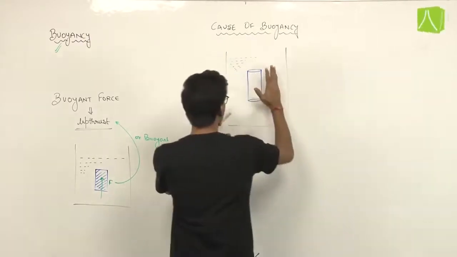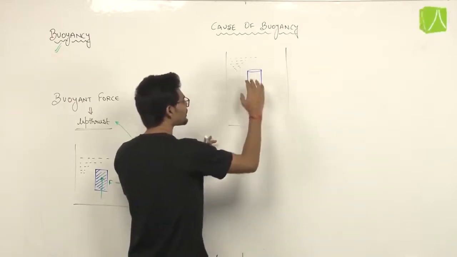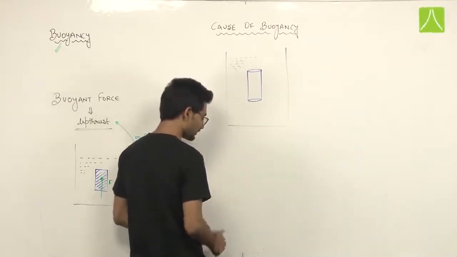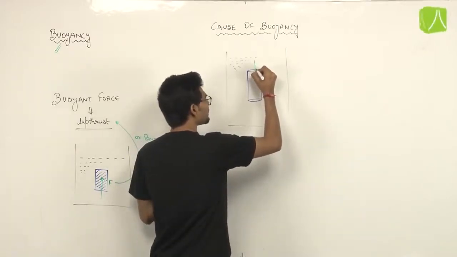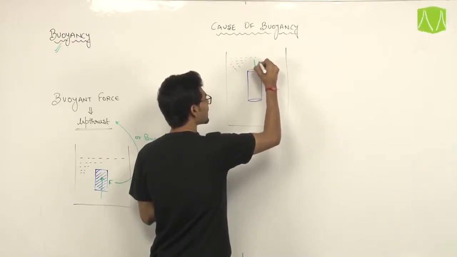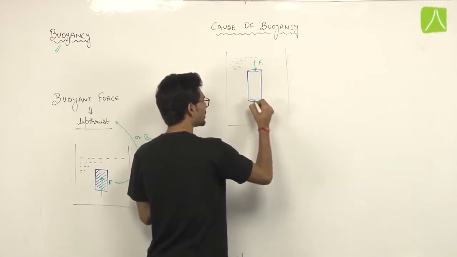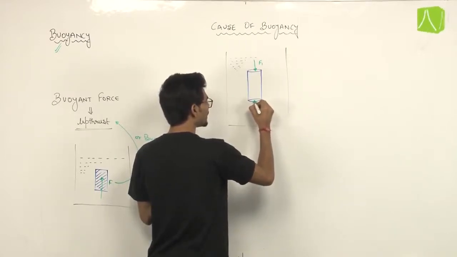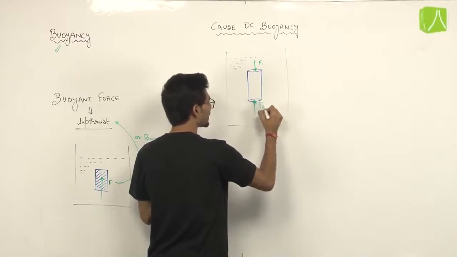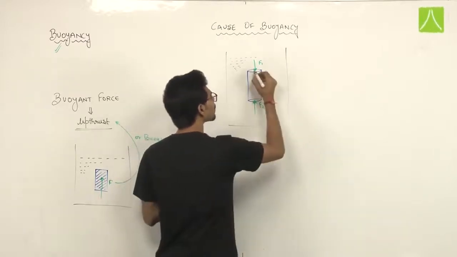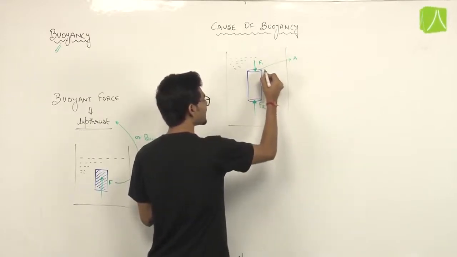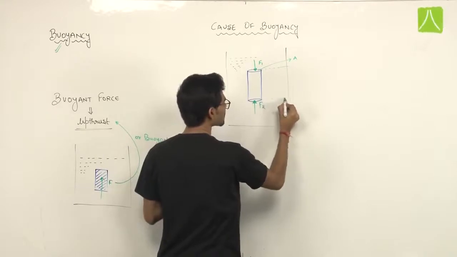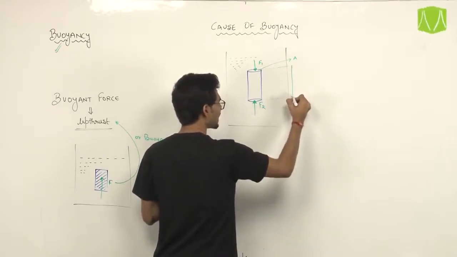Okay, so I have taken a liquid. In this liquid there is an object immersed in it. Let us say there is a pressure at this surface, and that pressure I am taking as P1, and the force due to that pressure I am taking as F1, and the pressure on the downward surface I am taking as P2, and the force due to that pressure I am taking as F2. The cross-sectional area of this cylinder I am taking as A, and the height of this cylindrical box I am taking as H.